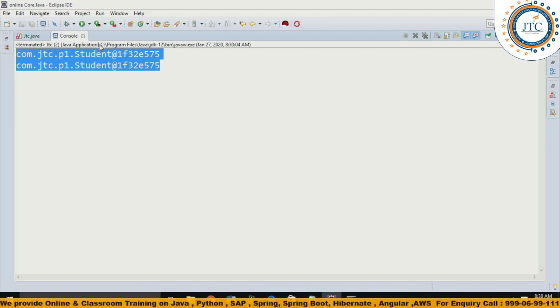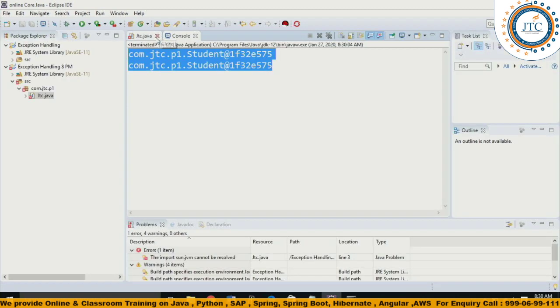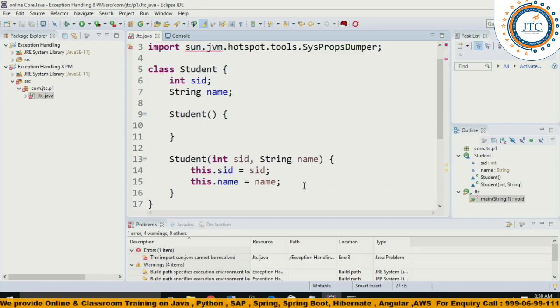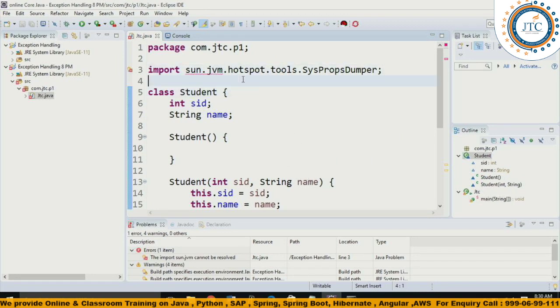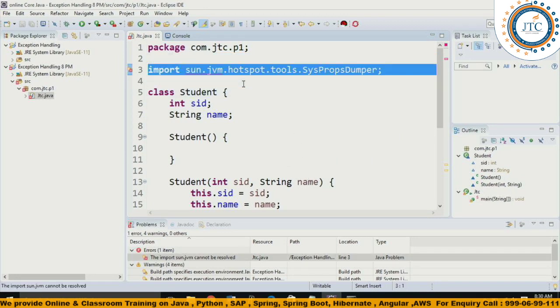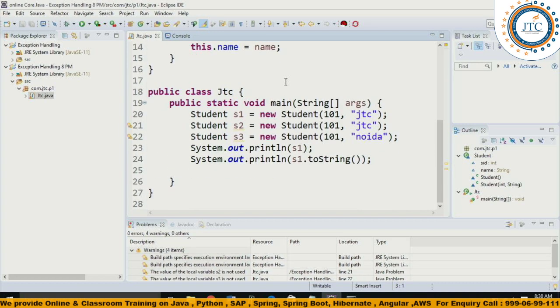So it gives one clear meaning: whenever you are printing like this, internally it is calling the toString method.